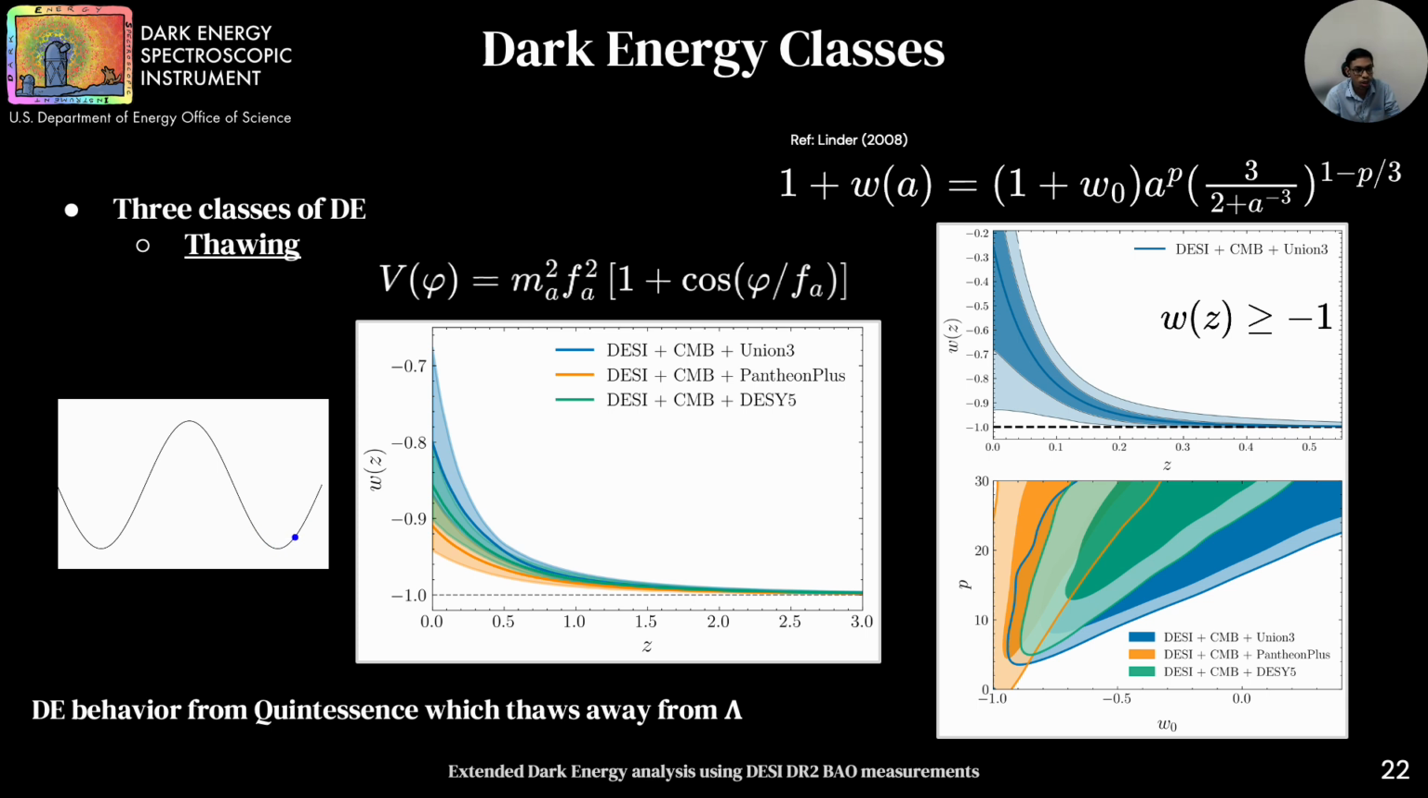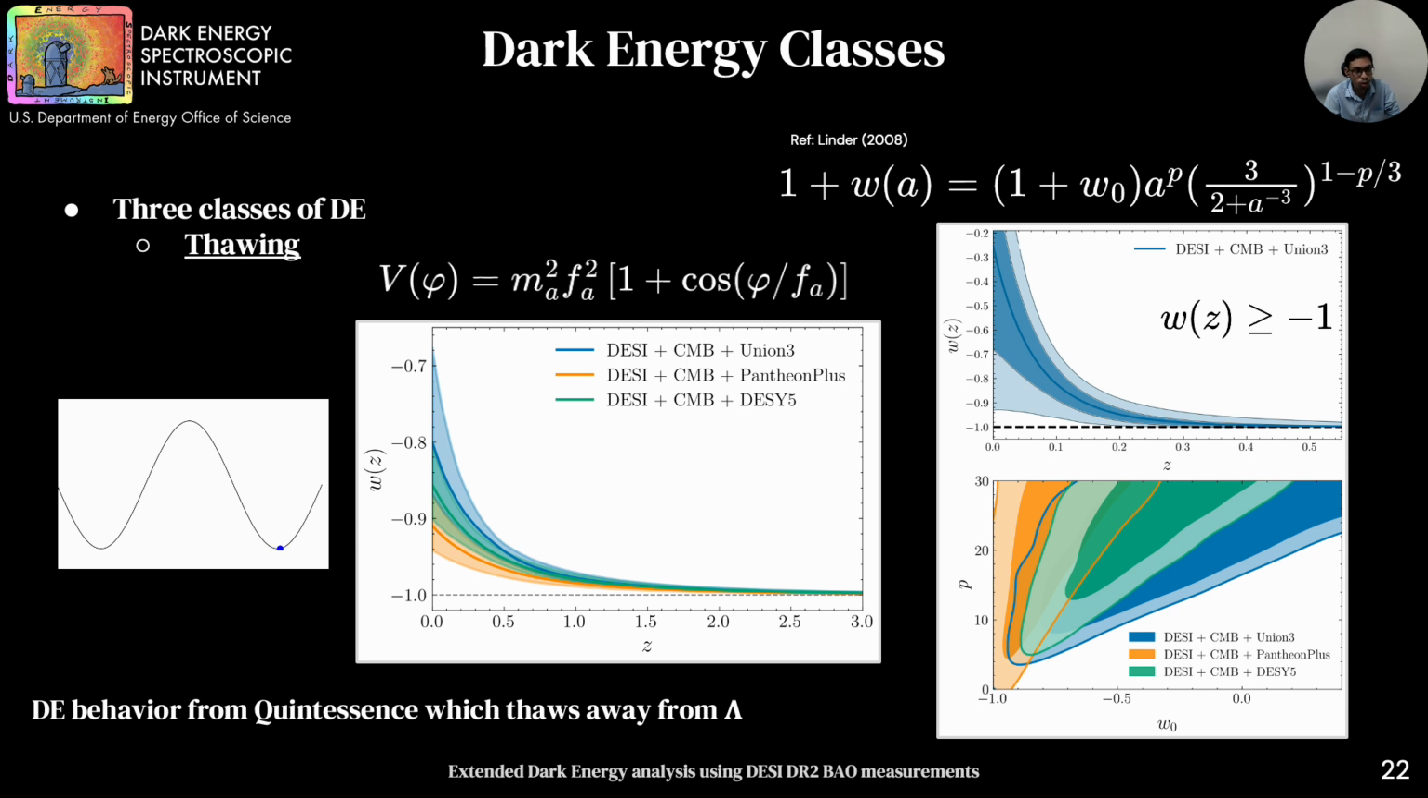Rather than focusing on a specific quintessence model, we use a generalized parameterization, shown in the top right equation, that captures this behavior. As an illustrative example, we show how the dynamics of an axion field translate into the evolution of w(z), which is very well described by this form.